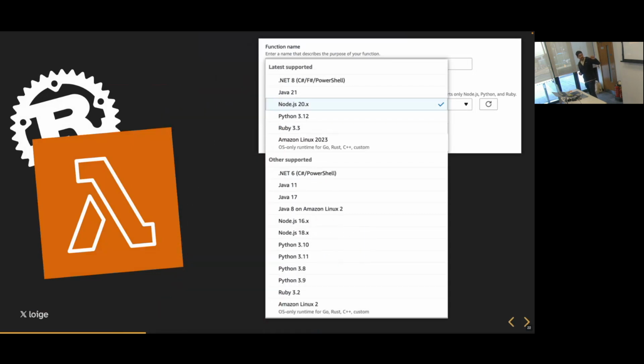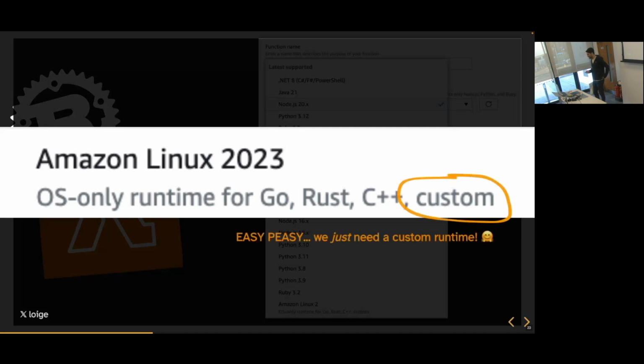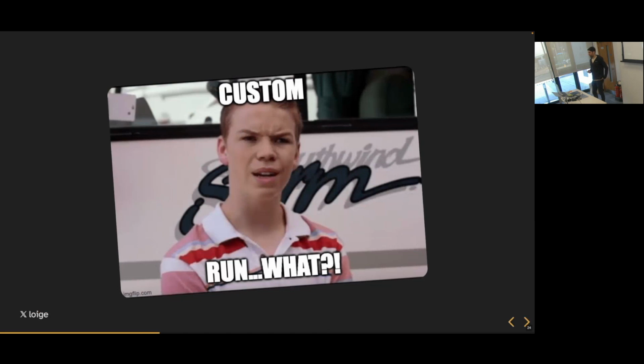But then if we squint, what we see is that if you look at Amazon Linux 2023, it's basically saying, well, this is what you need to use if you want to use Go, Rust, C++, or even do something custom. So easy peasy, we just need to create a custom runtime. And you might be wondering, what is even that, right?